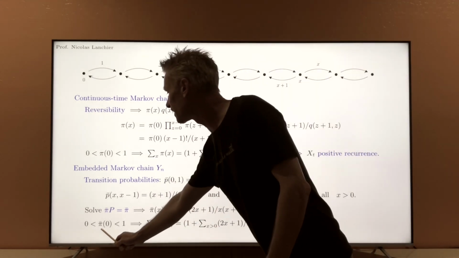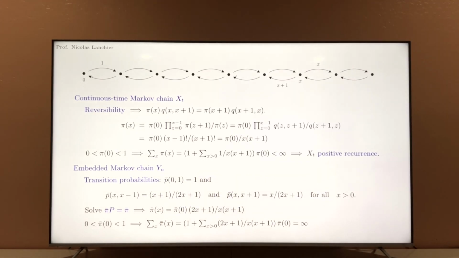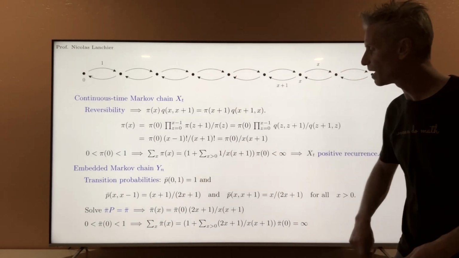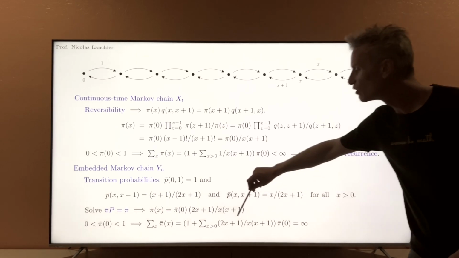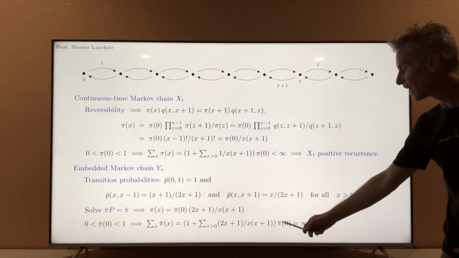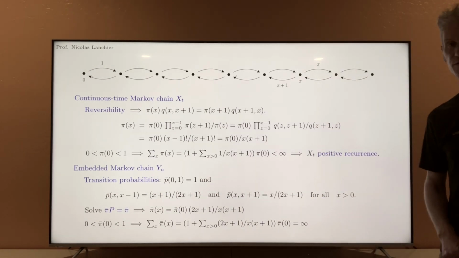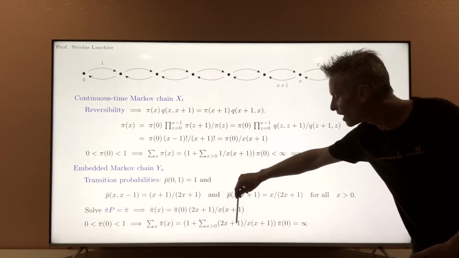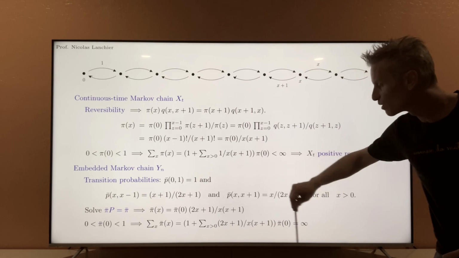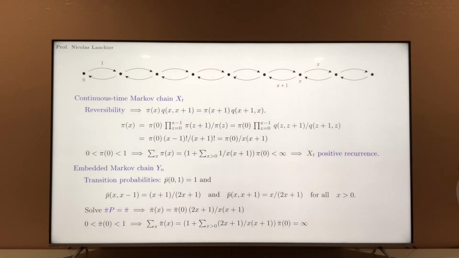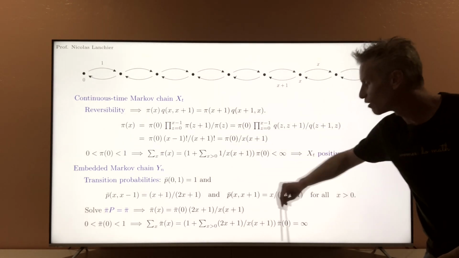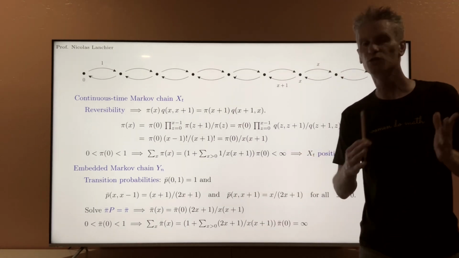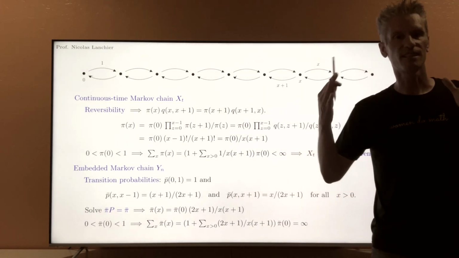So more precisely, we have the following. If I assume that pi bar 0 is strictly positive but less than 1, then this infinite sum of the pi bar x here is going to be of this form. That's equal to infinity. It comes from the fact that when x is large, 2x plus 1 over x plus 1 is of the order of 2x over x squared, that's 2 over x. Infinite sum of 2 over x is infinite.